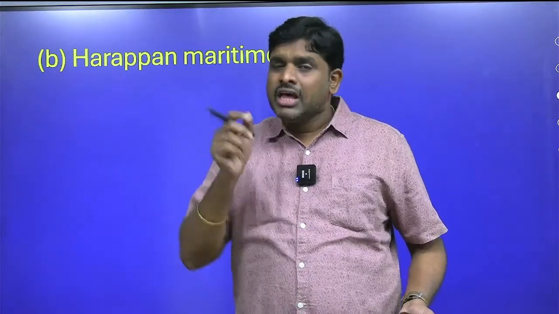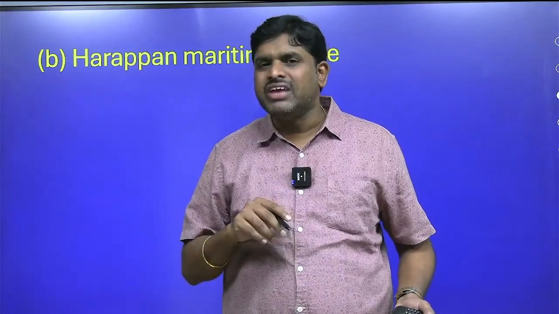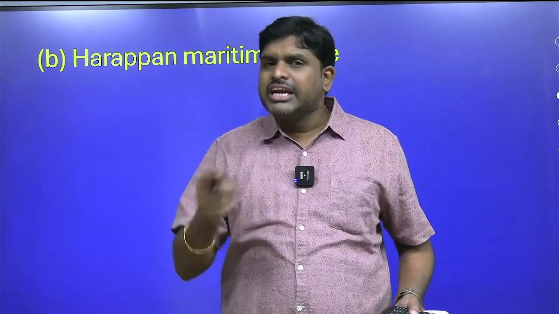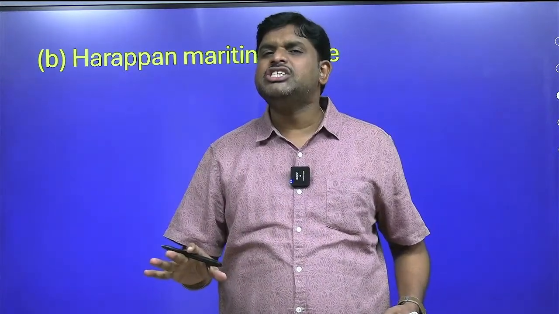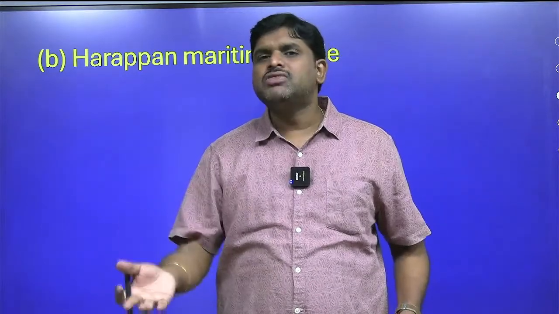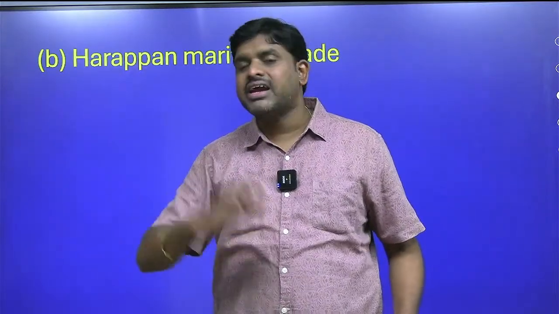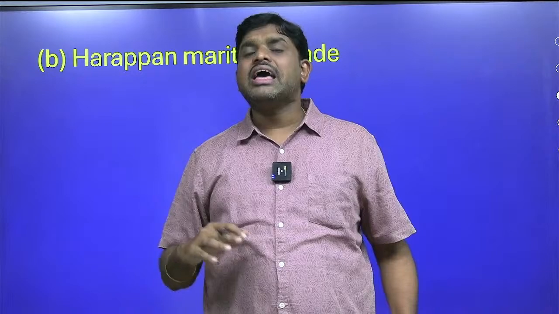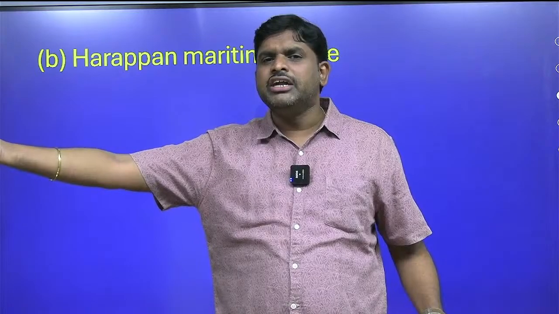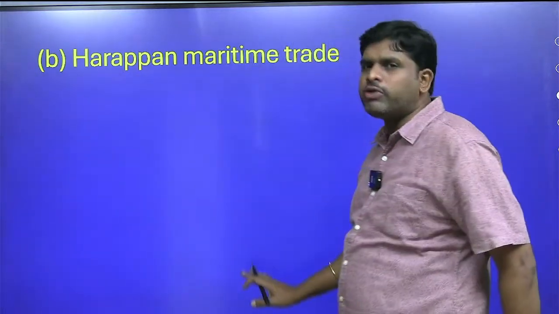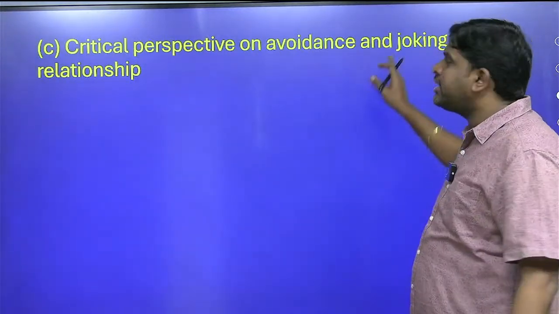Not only that, we also came to the conclusion that in the extinction of the Indus Valley civilization, according to Mortimer Wheeler, the Indus Valley civilization became extinct mainly because maritime trade degenerated or disappeared. Because of this, very good maritime or mercantile trade was happening between the early civilizations like Mesopotamian, ancient Egyptian and Indus Valley. These are all points you have to write. If you draw a map, it is well and good. Third question, critical perspective on avoidance and joking relationship.